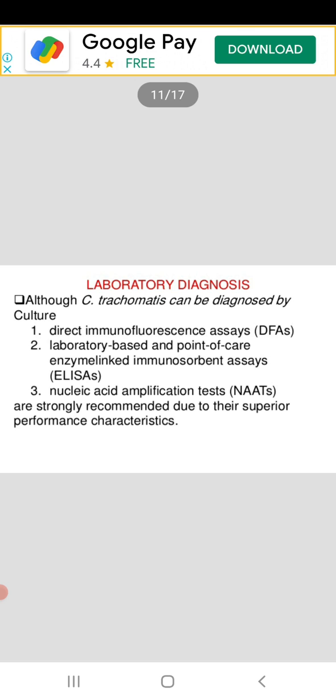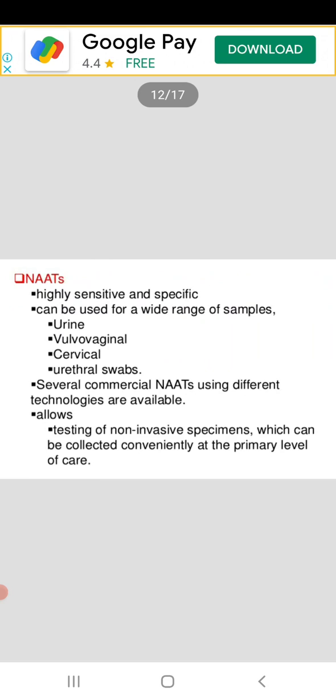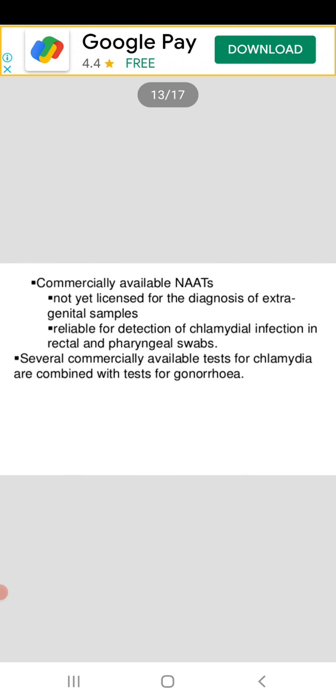Then laboratory diagnosis: direct fluorescent antibody assays, DFAs, laboratory-based point of care tests, enzyme-linked immunoassays, ELISAs. Then the NATs, nucleic acid amplification tests, are strongly recommended due to their superior performance characteristics. NATs are highly sensitive and specific and can be used for a wide range of samples: urine, vulvovaginal, cervical, urethral swabs. Several commercial NATs using different technologies are available, allowing testing of non-invasive specimens which can be collected conveniently at the primary level of care.